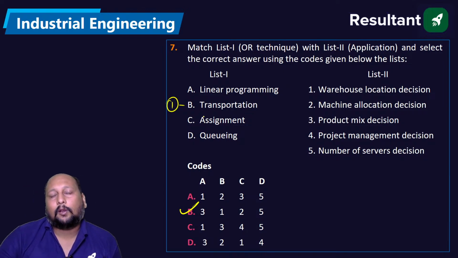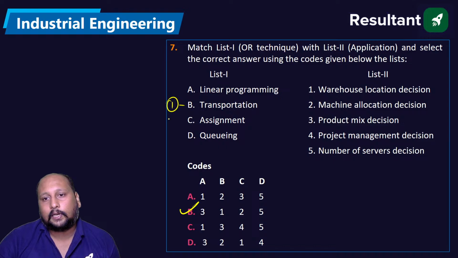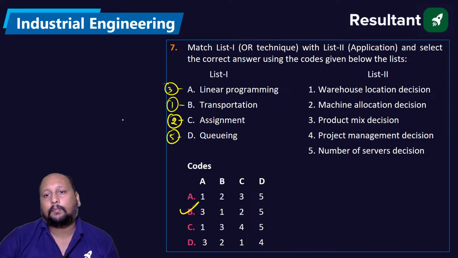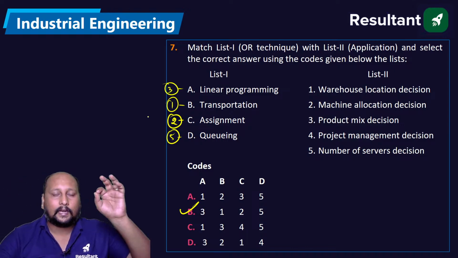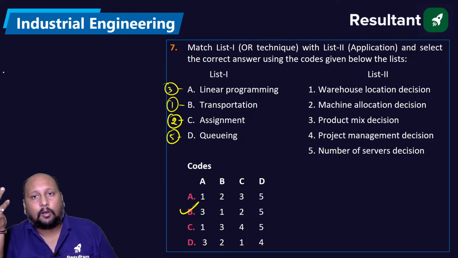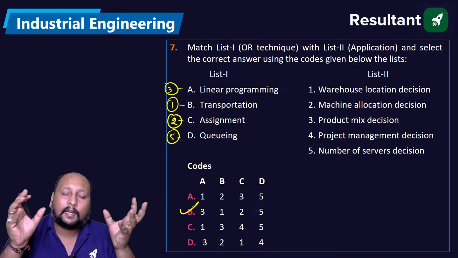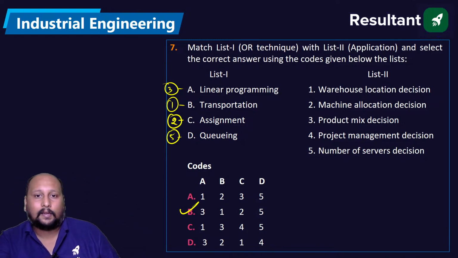Assignment means we have the allocation of the workman or the machine element, so we have C2. And queuing theory is nothing but the number of servers, that is 5. So 1, 2, 5 we have. Linear programming is 3, that is product mix decision. That means if you have, let us suppose, raw material A and raw material B, and how we can mix them so that we get the maximum profit, that we study in linear programming. Option B is the correct answer.